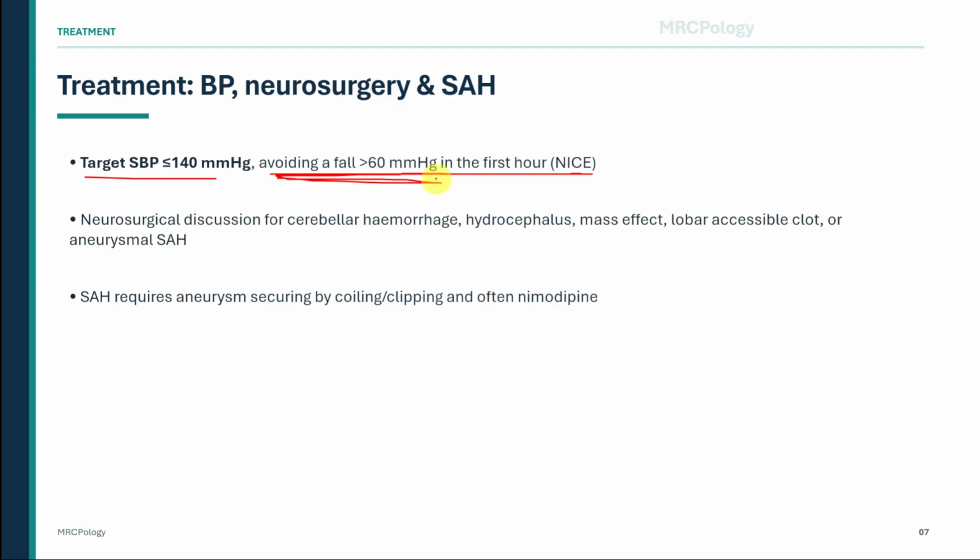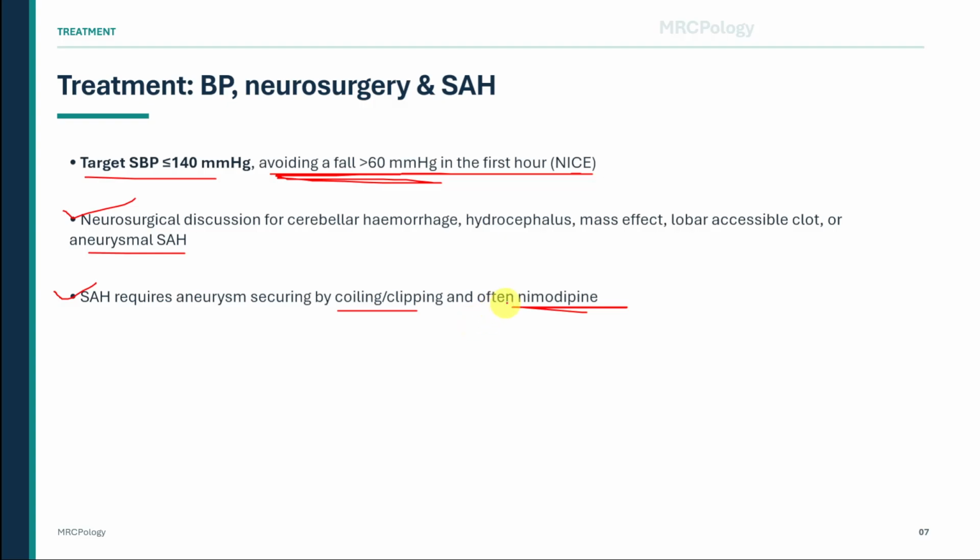Neurosurgical discussion is needed when there is cerebellar hemorrhage, hydrocephalus, mass effect, an accessible lobar clot, or aneurysmal subarachnoid hemorrhage. In aneurysmal subarachnoid hemorrhage, the aneurysm needs to be secured, either by coiling or clipping. Nimodipine is commonly used to reduce the risk of delayed cerebral ischemia from vasospasm.